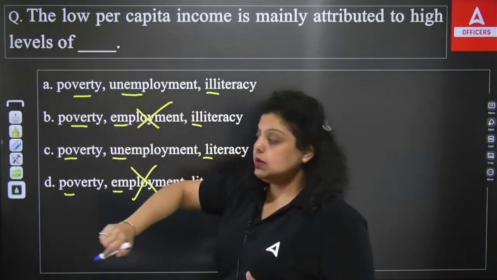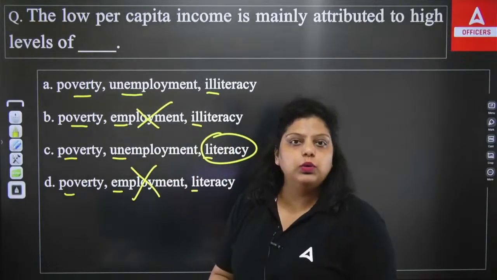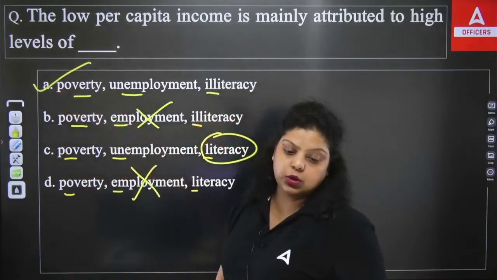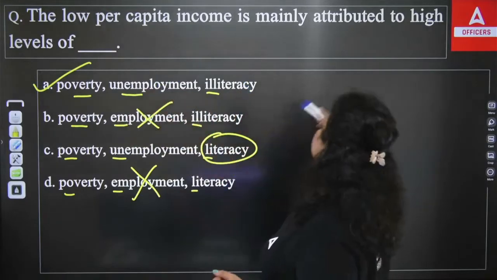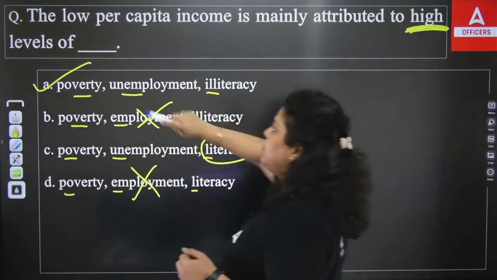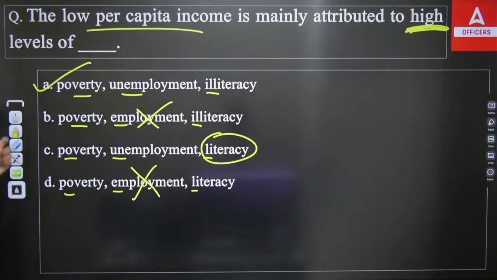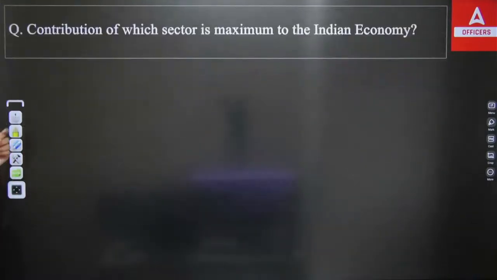A and C can be, but C is saying literacy will increase. If you are poor, you are unemployed, you don't have money, how can the literacy increase? So the right answer is your A option. Your poverty, your unemployment and illiteracy will be high because of what? Because of the low per capita income. So the right answer will be your A option. I hope it's clear. Now, next.